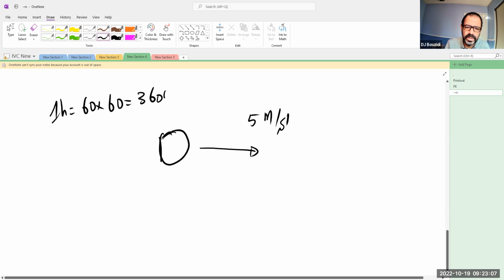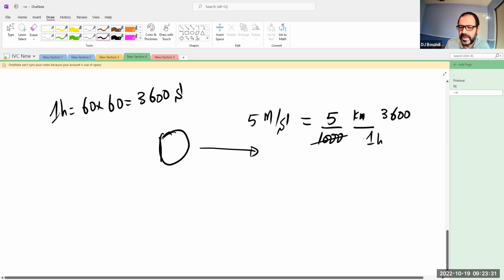So this is 3,600 seconds. So 5 meters per second is 1,000th of a kilometer. And a second, which is, so it's an hour, so it's 3,600ths of a second. So now I'm doing kilometers per hour because I did the conversion.